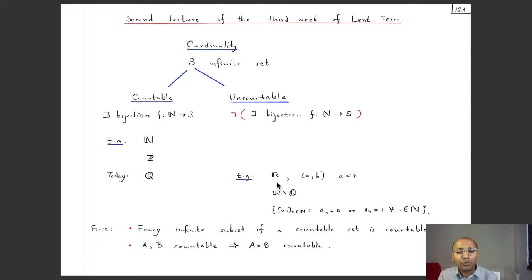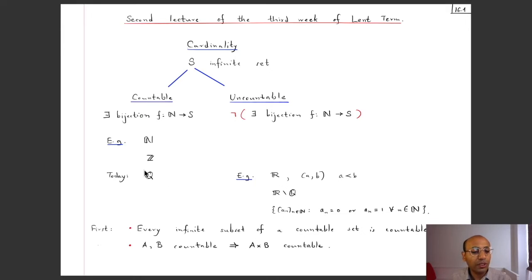Later today we will also see that the set of real numbers is uncountable, and in fact if we take any open interval (a, b) where a is strictly less than b, then this set is also uncountable. We'll also see that the set of irrational numbers is uncountable, and the uncountability of the set of real numbers will be proved using the fact that if you look at the set of all sequences, each term of which is either 0 or 1, then the set of all these sequences is uncountable. So we'll first prove that, and using that we'll show that the set of real numbers is uncountable, from which these other things will also follow.